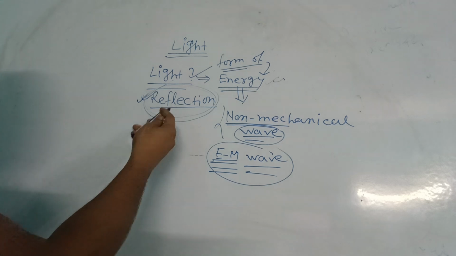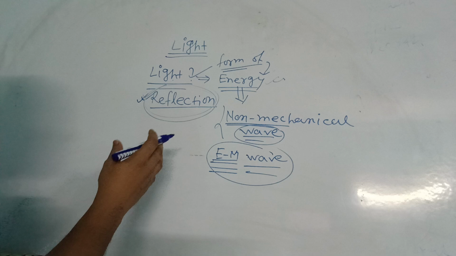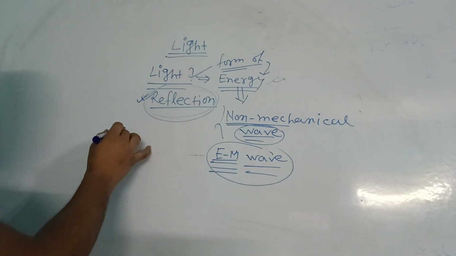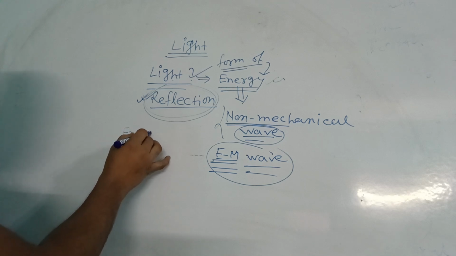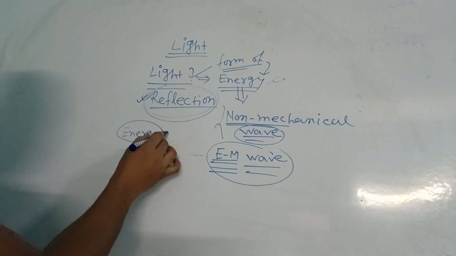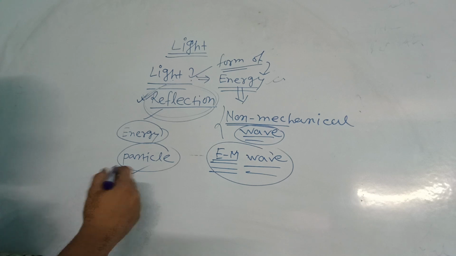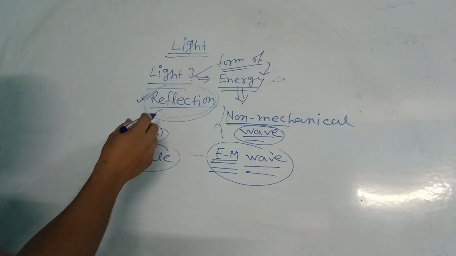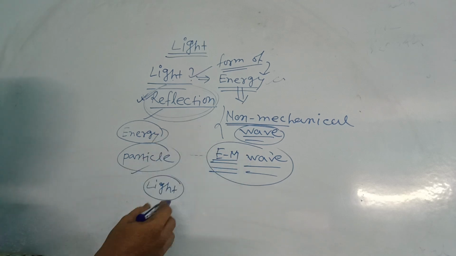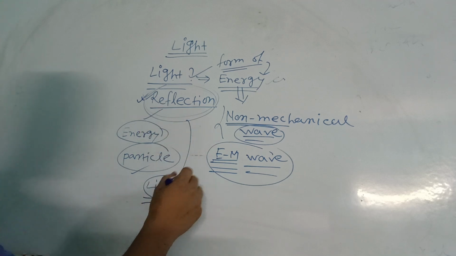Now what is reflection? This is bouncing back of matter, bouncing back of energy or of a particle. This is called reflection. And if we consider the bouncing back of light, then this is called reflection of light.